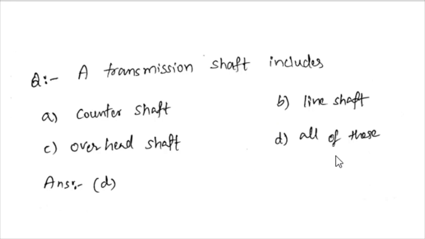So anyway, if you see the next question here, a transmission shaft includes: counter shaft, line shaft, overhead shaft, or all of the above. And here the answer is option D, all of the above. Transmission shaft means receiving power from one source and giving the power to another shaft or component of the machine. So the counter shaft, line shaft, and overhead shaft are all transmission shafts. These rotate and transfer power, so you can call all of them transmission shafts.